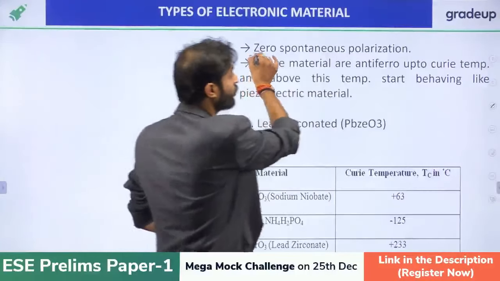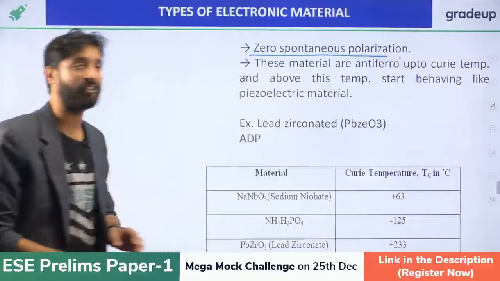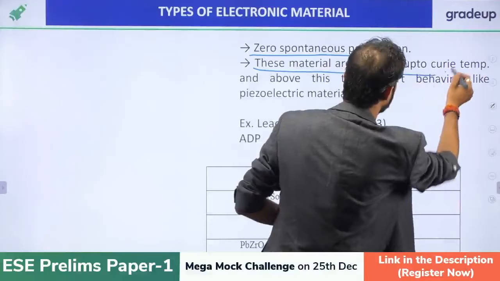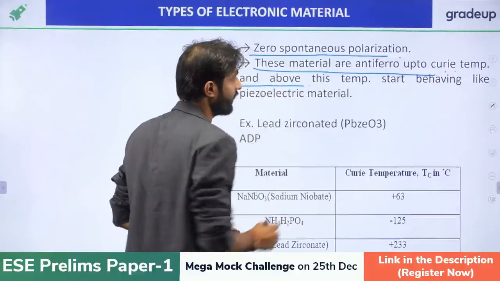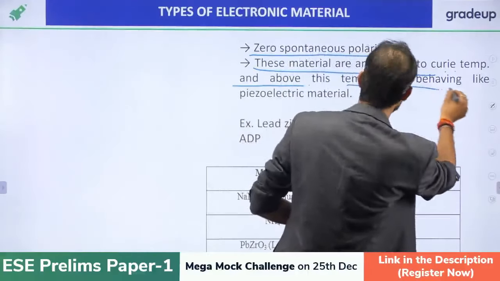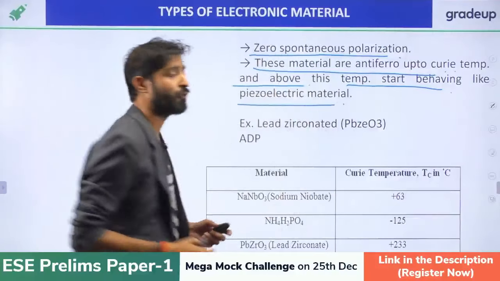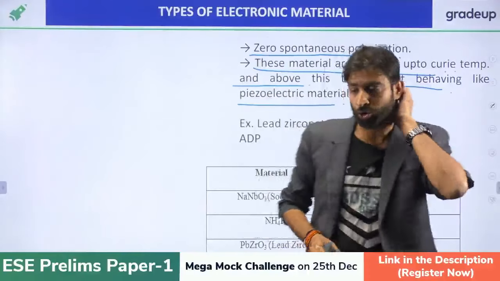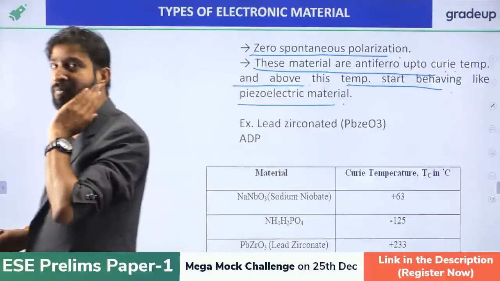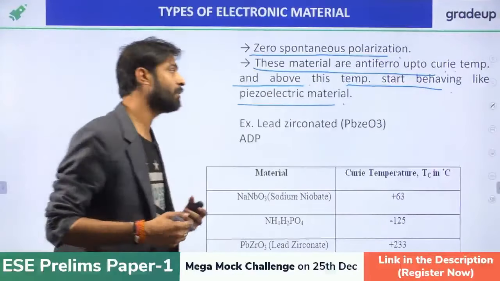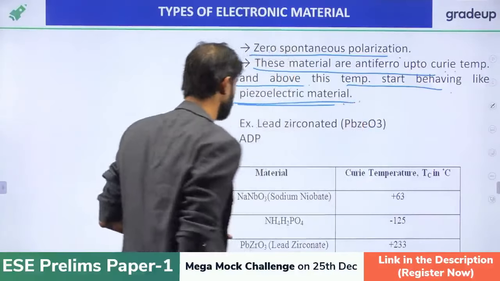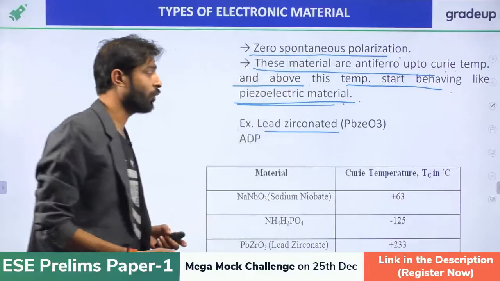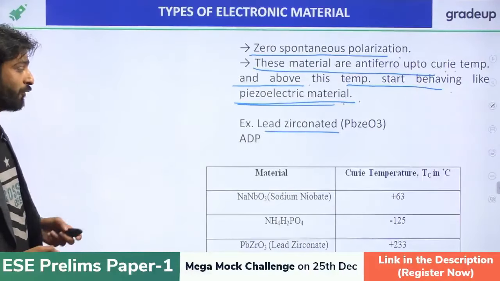No polarization is present. These materials are antiferroelectric up to the Curie temperature, and beyond the Curie temperature they again behave as a paraelectric material. Examples are lead zirconate, PbZrO3, and ADP, ammonium dihydrogen phosphate.